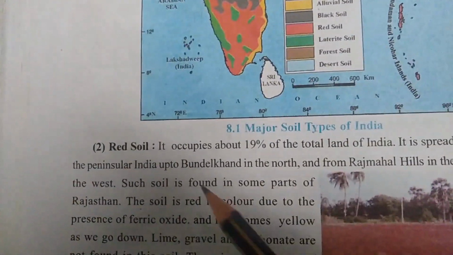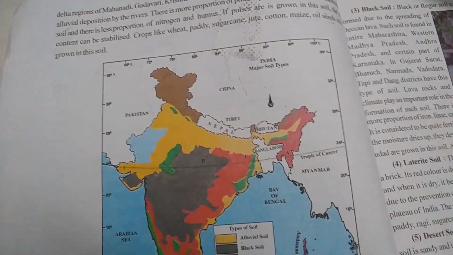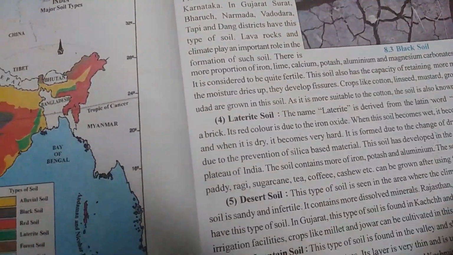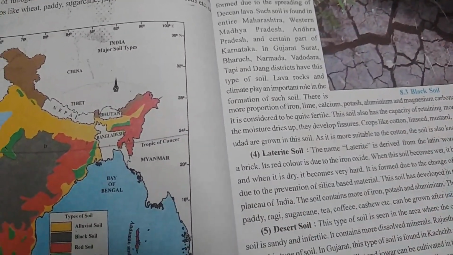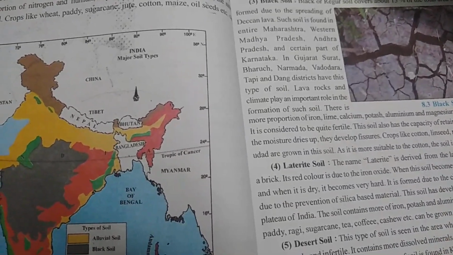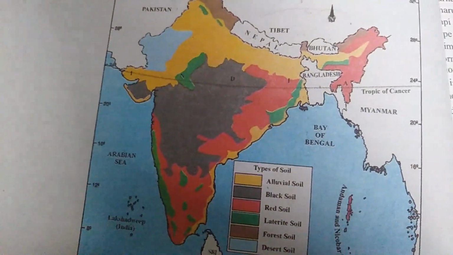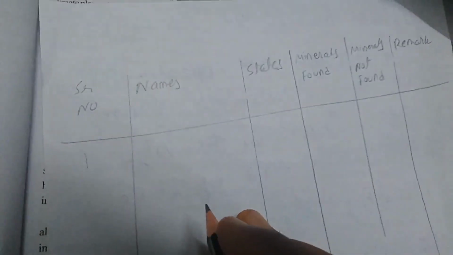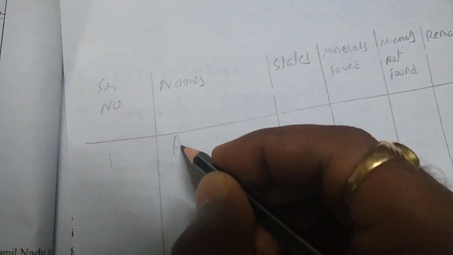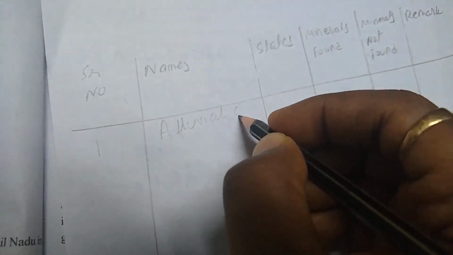Now before we go to the second soil, I want to clarify the map work and how to remember soil, because as you can see there are so many soils. How can you remember all this? Everything will be mixed up. I will show you 2 techniques. Technique number 1 is the table technique. You have to prepare a chart like this. Serial number 1, then name of the soil, say alluvial soil.